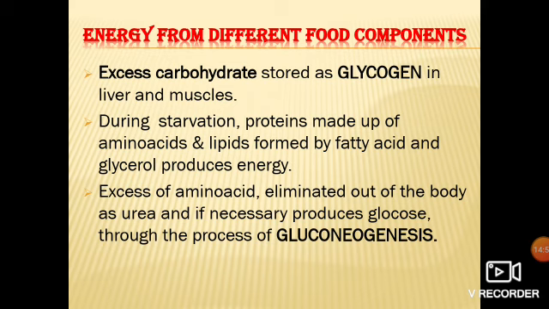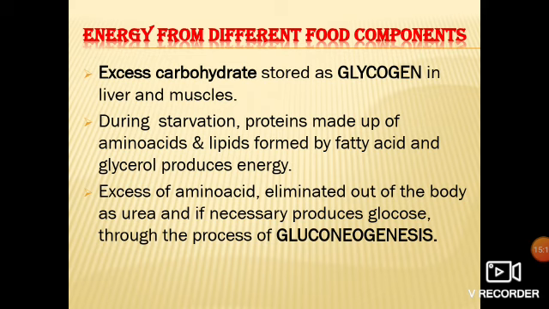Clear? Now these are the conditions when we are having a normal lifestyle. What happens at that time? Glucose gets stored in the form of glycogen when energy is not required. And during starvation, when there is fasting, protein and lipids are used up to produce energy. Protein in the form of amino acid and lipids in the form of fatty acid and glycerol.